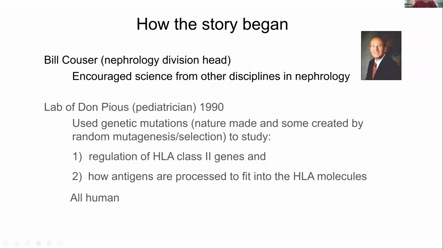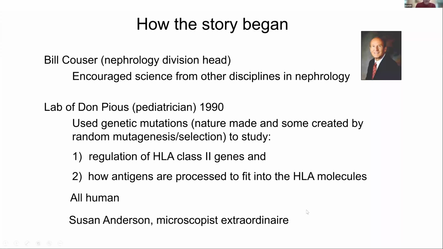And so I looked around for labs to work in when I was a fellow and came upon that of Don Pius, who was a pediatrician. And he had some neat things going on where he used genetic mutations, some he made, some that nature made, to look at the regulation of these class 2 genes and how that antigen peptide actually got processed to fit in the molecules. And all of his work was done with humans.